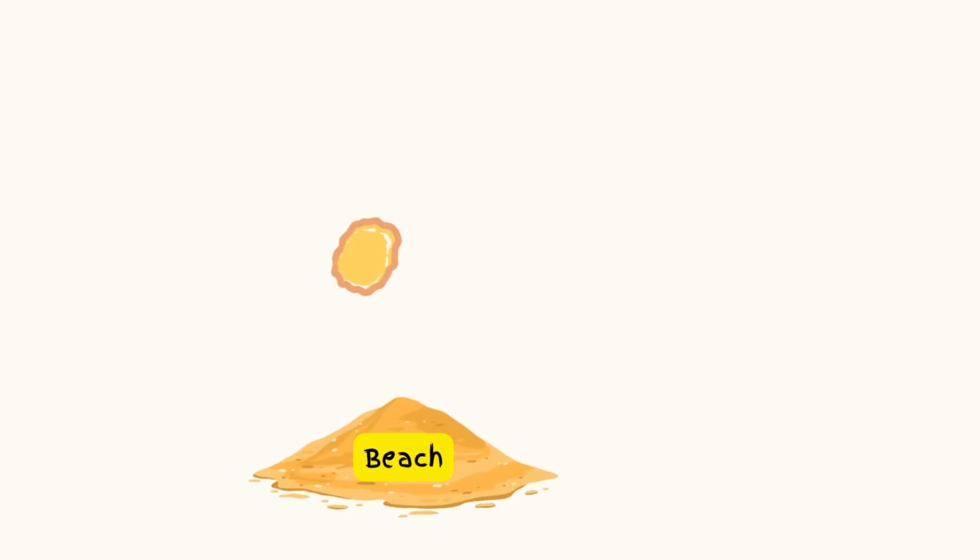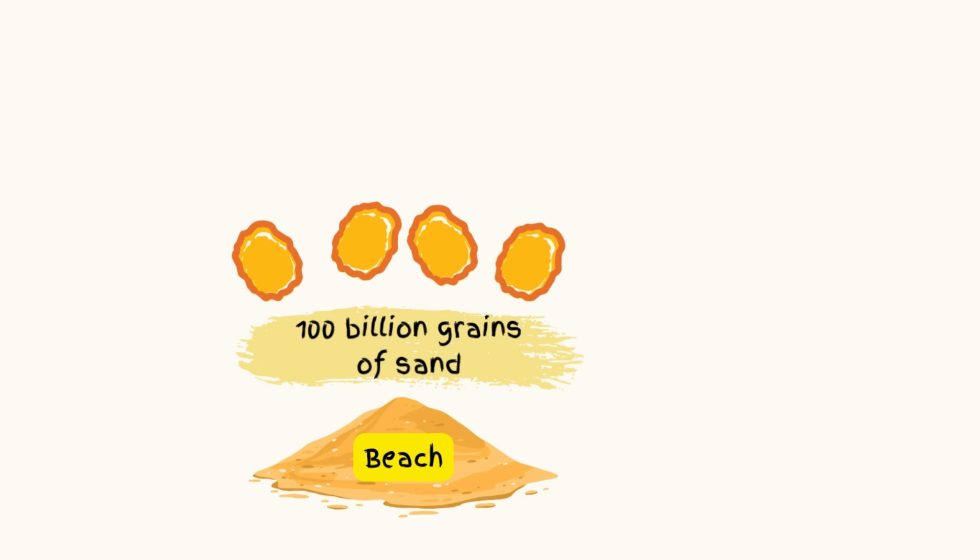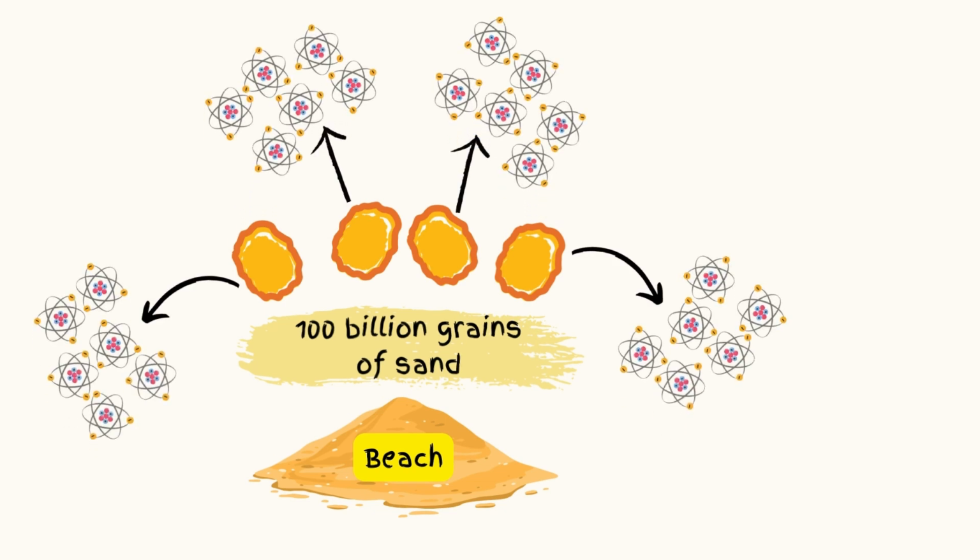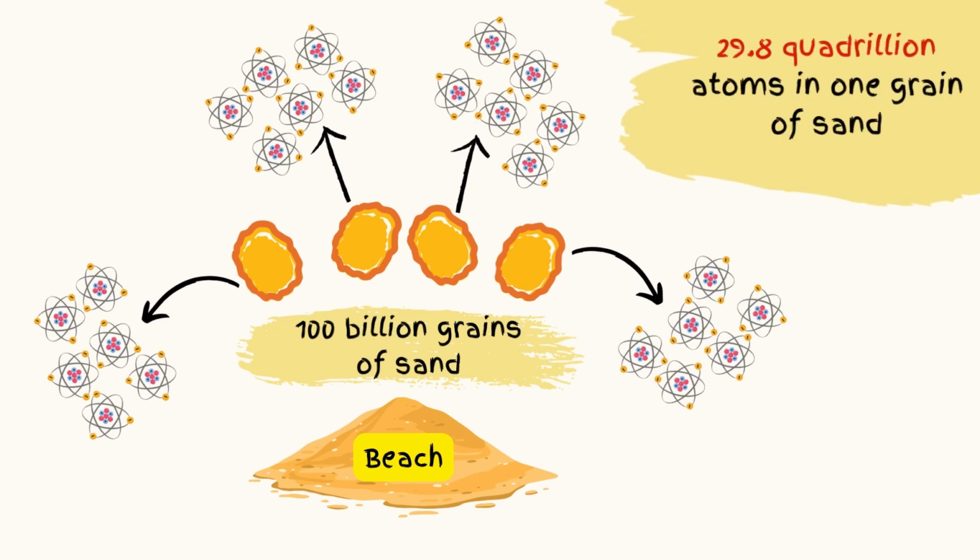Everything in the universe is made from atoms. For example, a beach is made from 100 billion grains of sand, and each one of those grains of sand is made from atoms. In a single grain of sand, there are 29.8 quadrillion atoms.